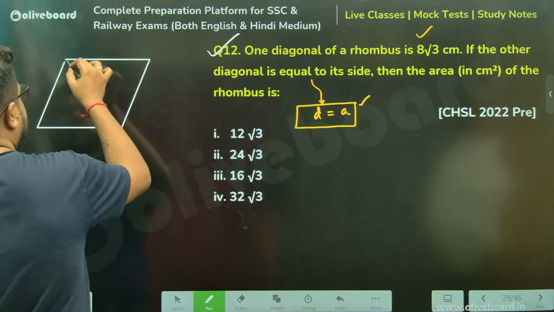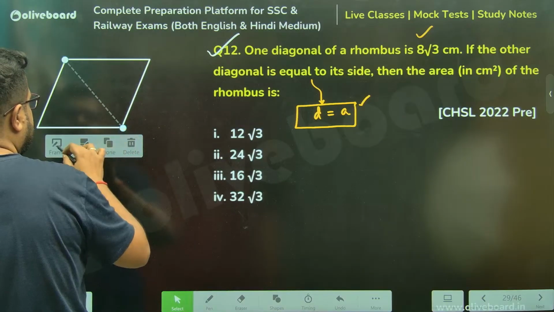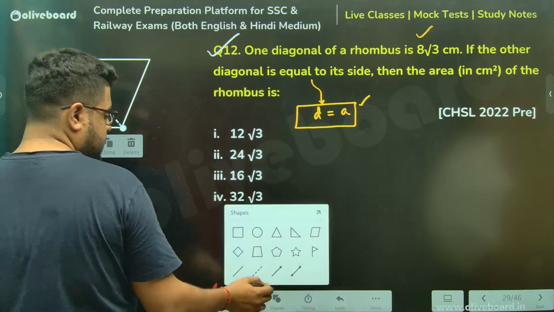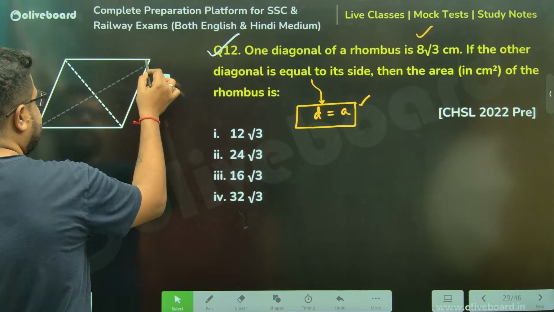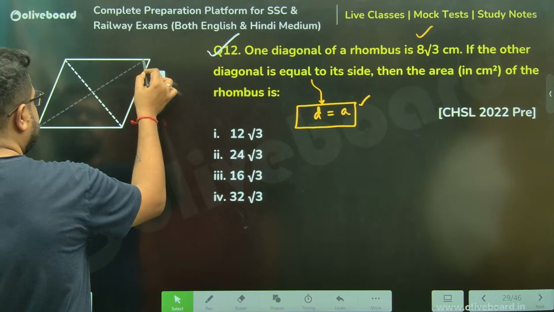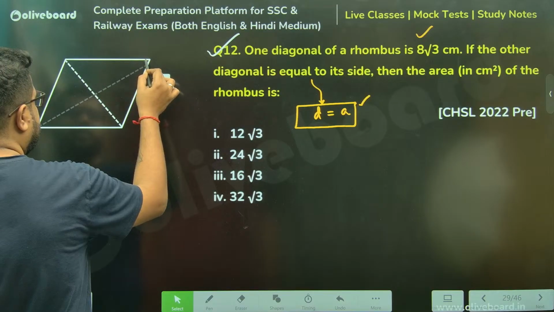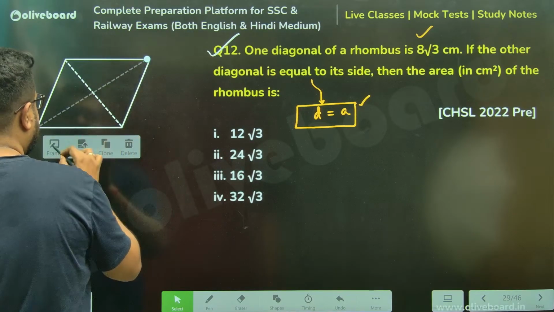If I draw both the diagonals, please understand, it's a very simple thing. It will look a little weird.